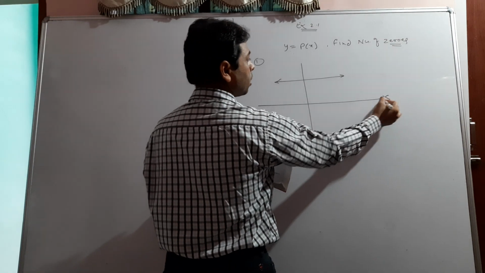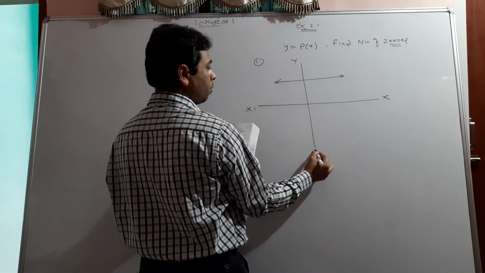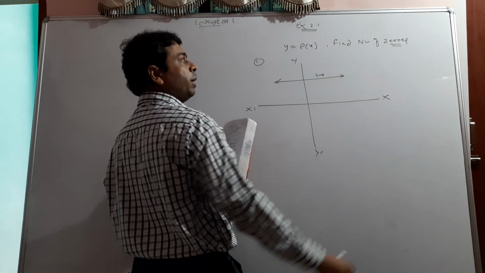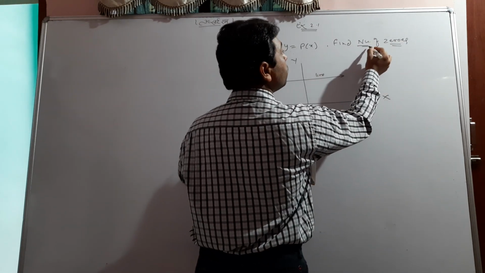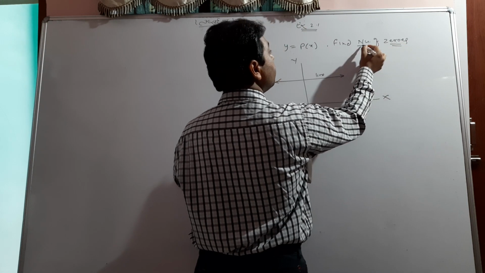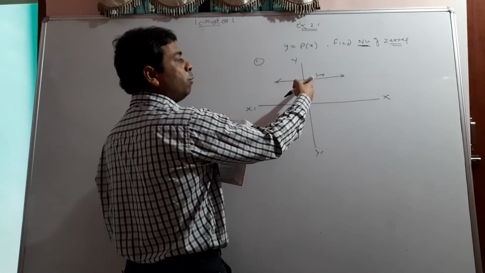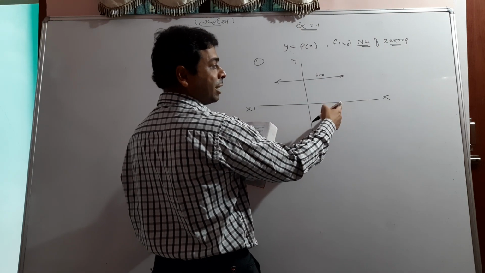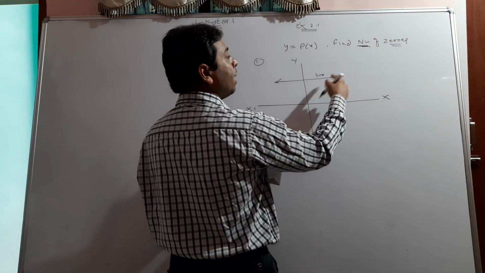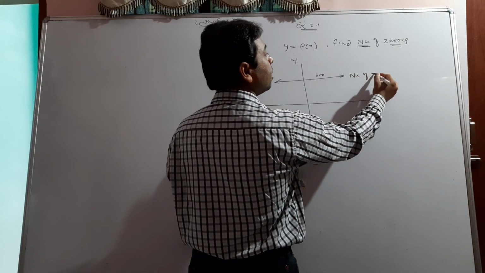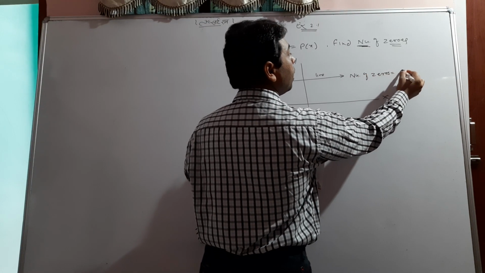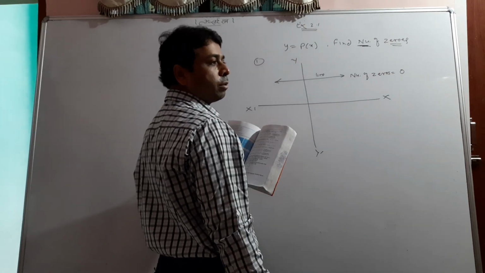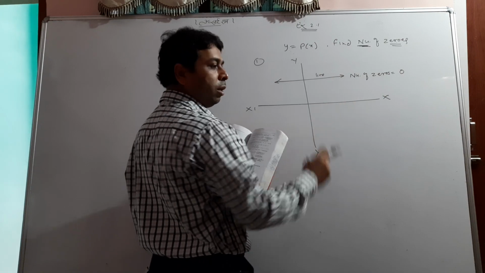It is x, x dash, y, y dash. It is a graph. It is a line. So I ask you, find the number of zeros. We don't have to find which are the zeros. We just have to find the number of zeros. So I would say again that this line is not cutting the x-axis, not intersecting the x-axis at any point. So in that case the number of zeros will be nil. No zeros here because it is not intersecting the x-axis.